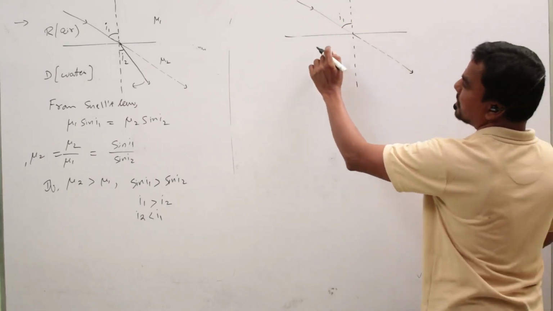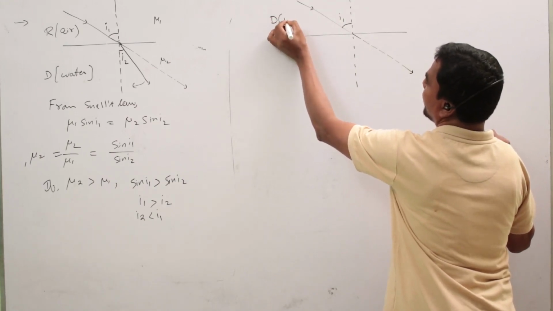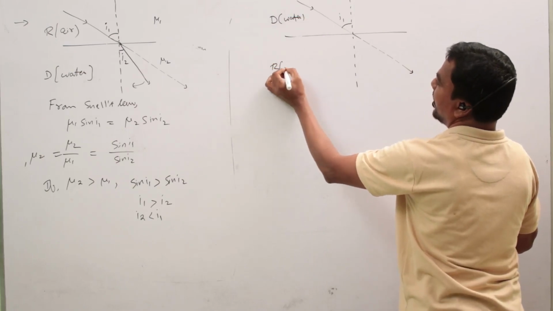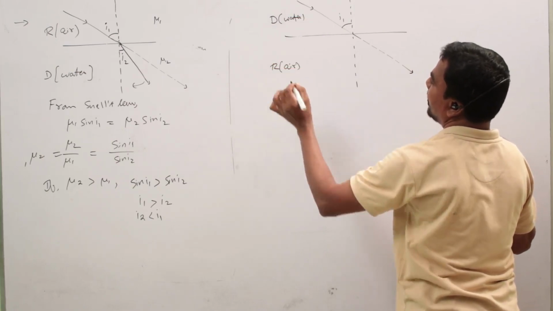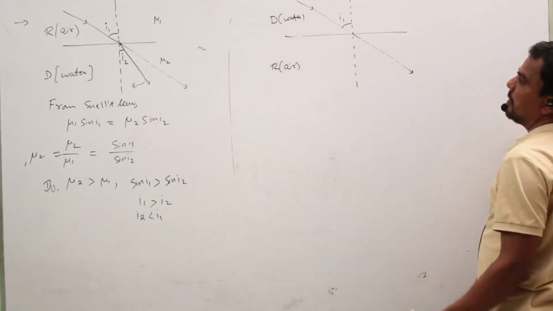We take this as the denser medium, like water. This is the rarer medium, like air. The light ray is coming from denser to rarer.